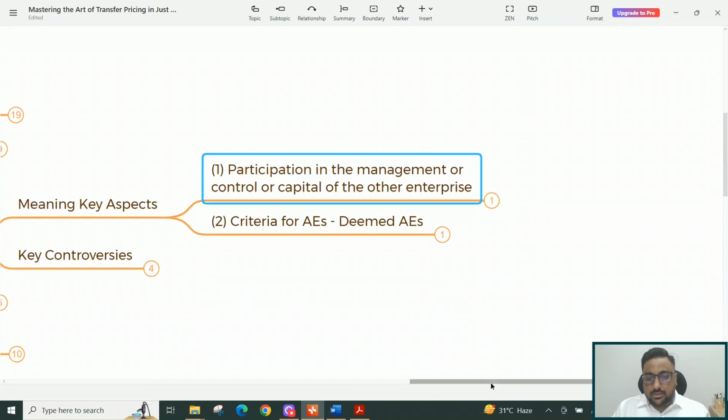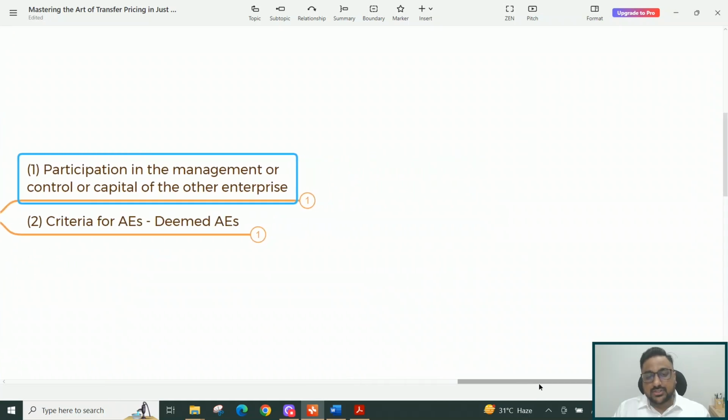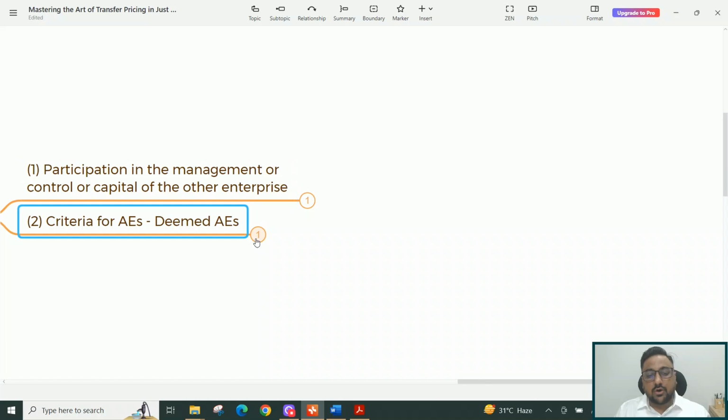Now there is also subsection 2, which we call deemed associated enterprises. The capital control management itself has not been defined under the act, and that is what the controversy is all about. But to clarify further, the income tax department has also extended that definition by inserting subsection 2, which we call deemed associated enterprises.